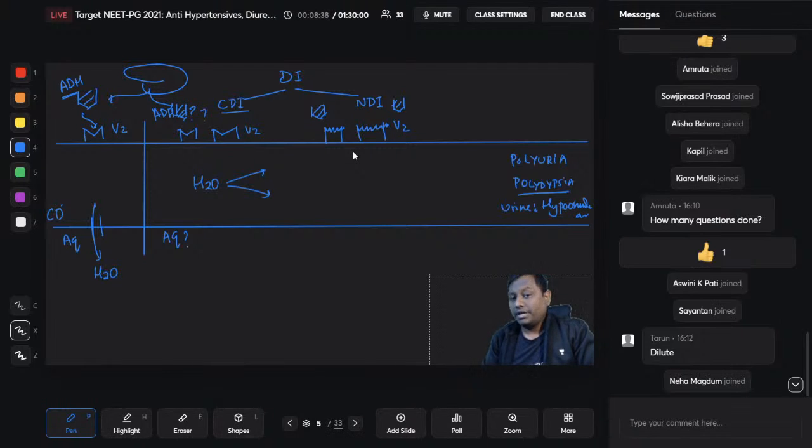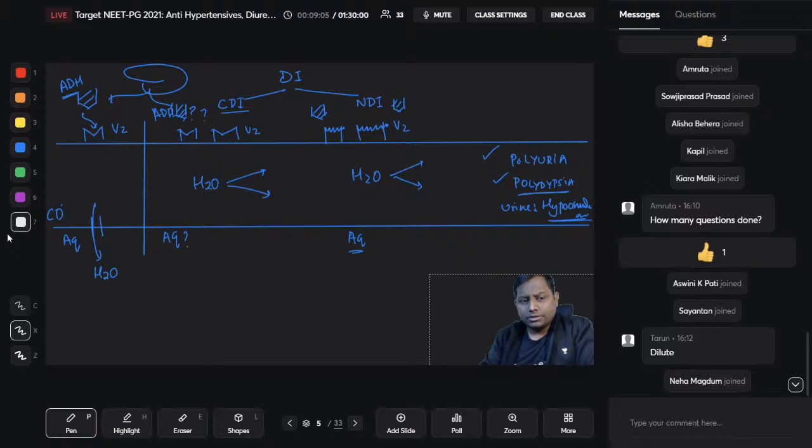I'm sure you guys can make a very good distinction here. Once again the patient's symptoms will be the same: polyuria, polydipsia, because whatever water is present here will definitely be lost in the urine. None of the aquaporin will be upregulated, there will be no opening of aquaporin. Therefore, once again the urine will be hypoosmolar, and in the body there will be hyperosmolarity. Okay.